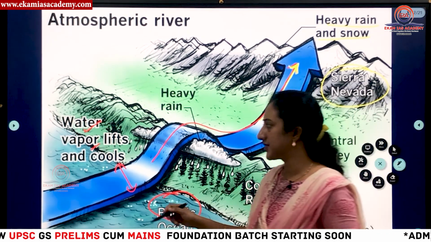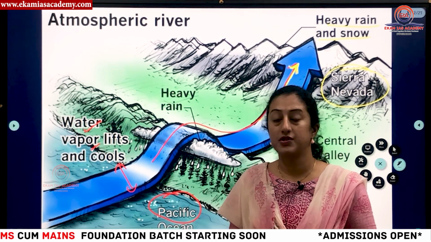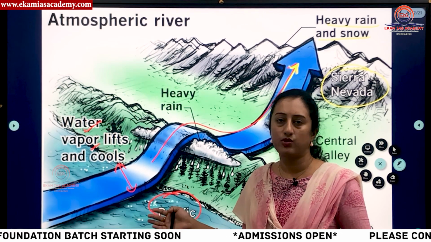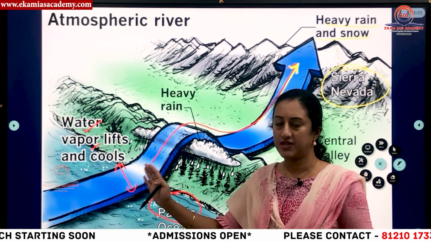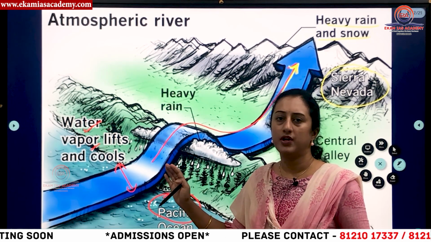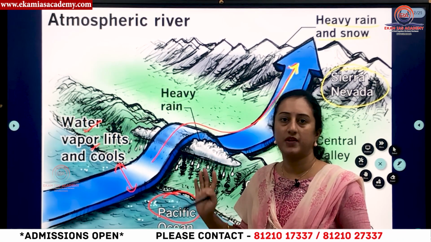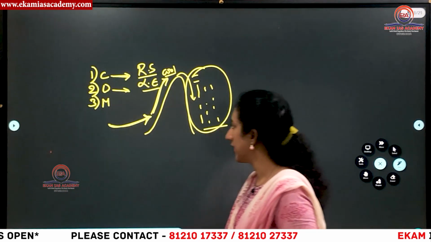This concept was discovered only in the 1990s. This is not a unique phenomenon, but a global phenomenon. It happens over the Atlantic Ocean, in parts of Antarctica, Greenland, and in western USA, especially on the coast of California. Almost 50 to 70% of the rainfall there comes from atmospheric rivers. We'll know more about this in a while.